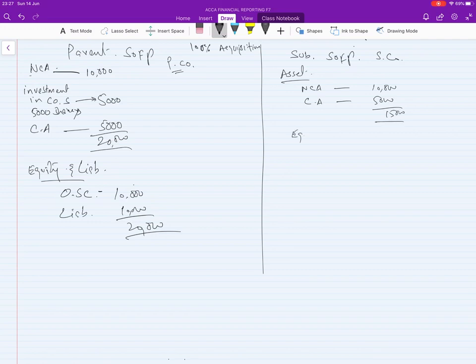In equity and liability, they have issued ordinary share capital of only 5,000, which we have already acquired, and liabilities make the total 15,000.